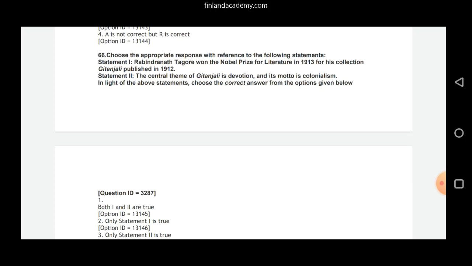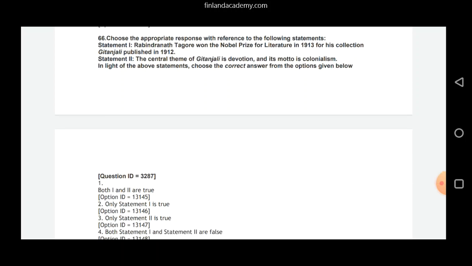Gitanjali consists of devotional poetry which describes one's love for the supreme transcendental and one's reunion with the supreme when one merely acknowledges his presence or his name. So Gitanjali's motto is not about dealing with the issues of colonialism at all. So that is wrong. If you look at both 1 and 2 are true, no, 2 is not true. So we rule out this one. Only statement 1 is true. Yes, statement 1 is true.